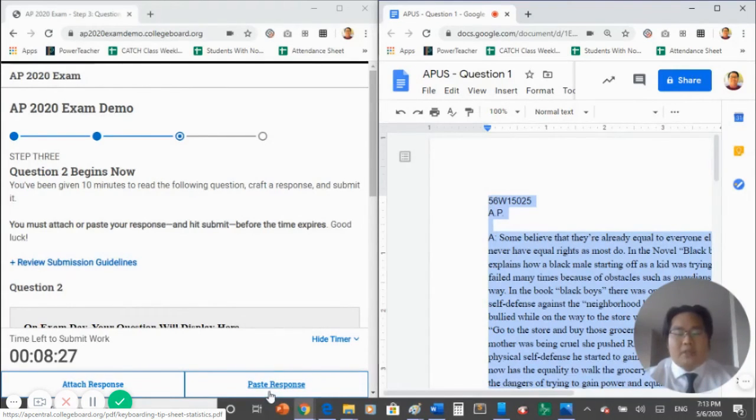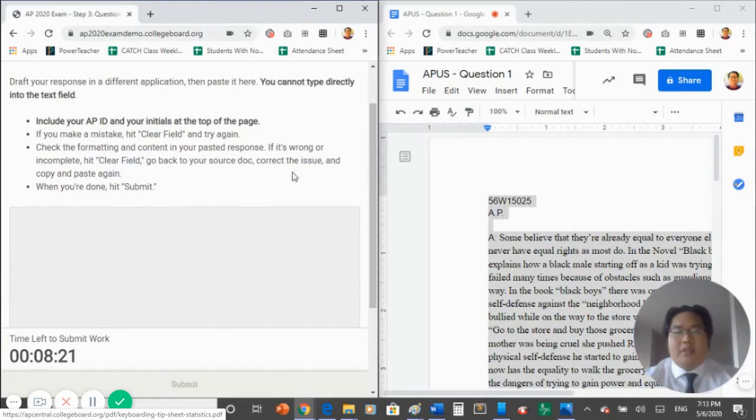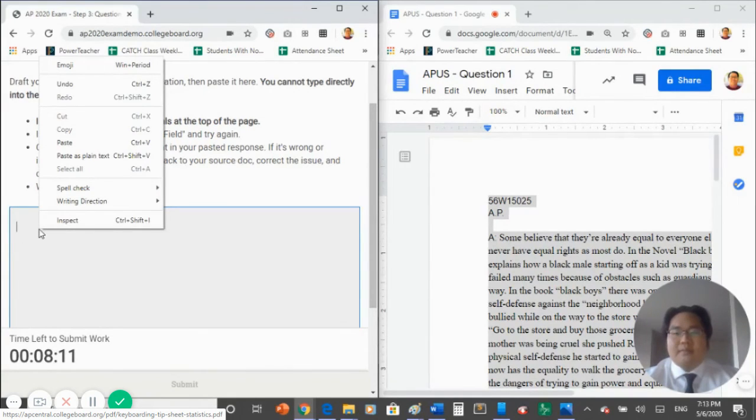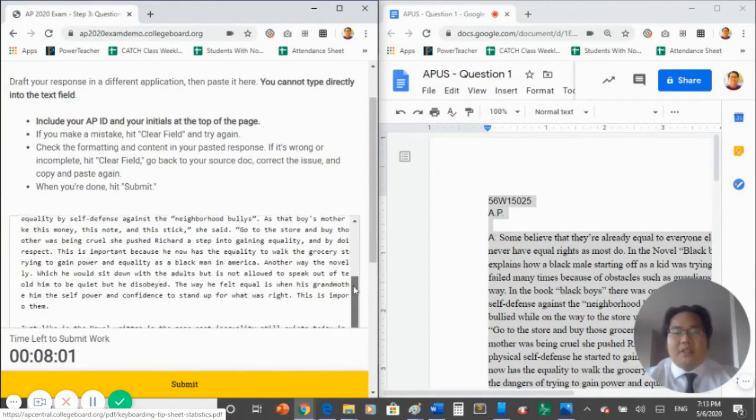Click on the Paste Response button inside of your testing browser. It will take you to a page that has a text box. Click inside the text box so you see a blinking cursor, and then right-click and select the Paste as Plain Text option. This will paste your entire response into the text box.